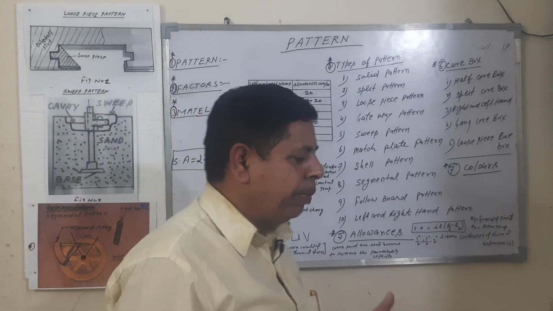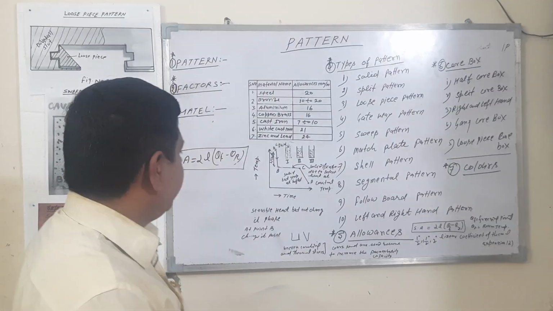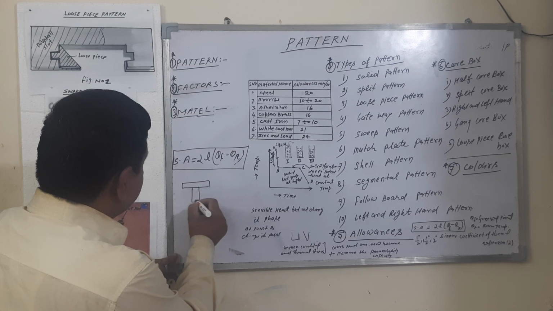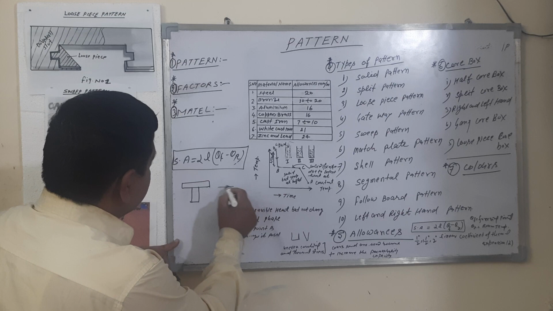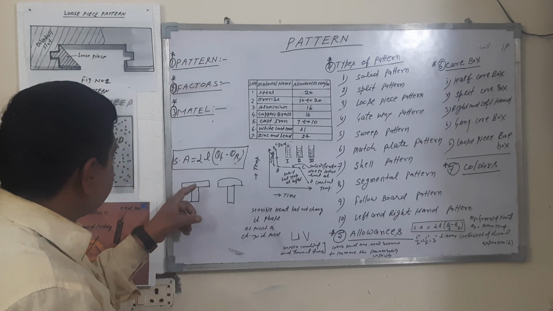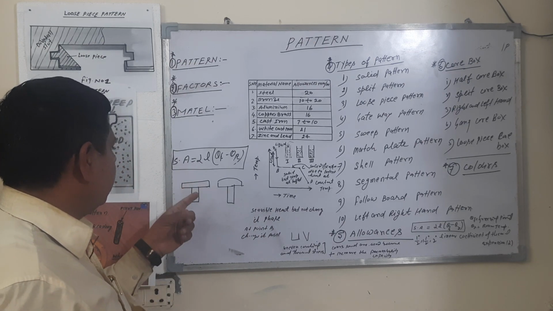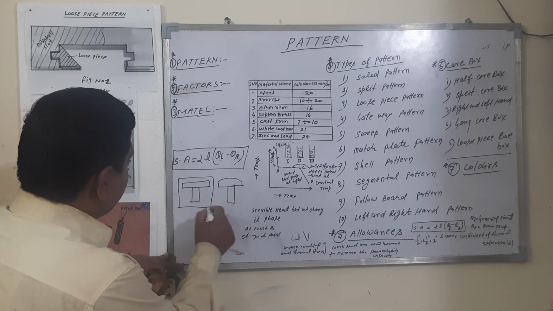Third number is distortion allowance. If you want to make this type of T joint, this is a T shape. If you want to cast the T shape, after this metal is tried, this metal tends to distort like this. So how to apply the allowances to make this figure?